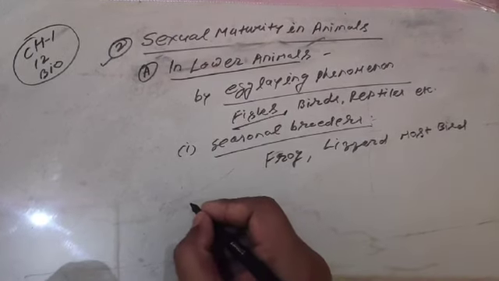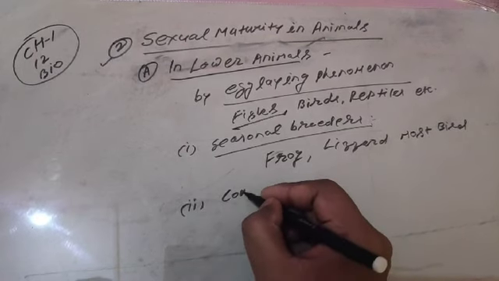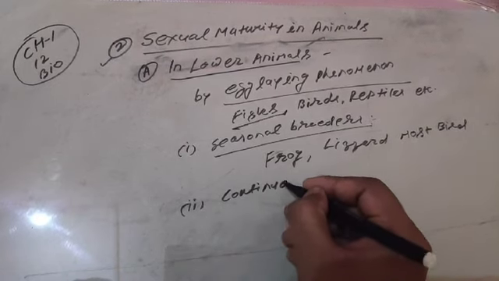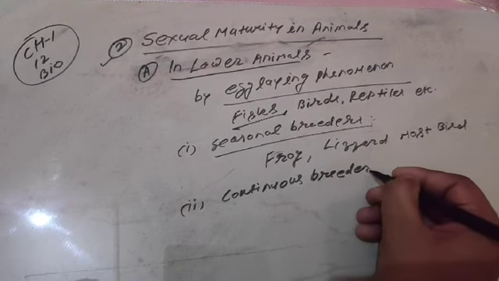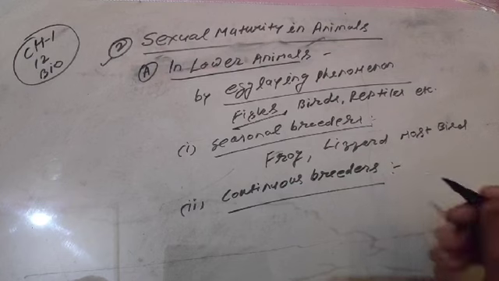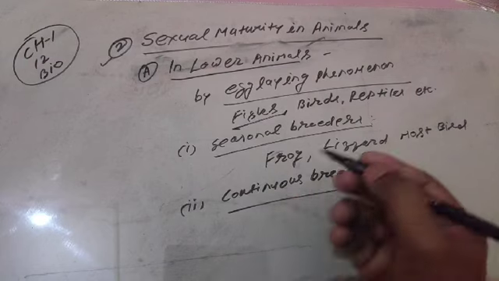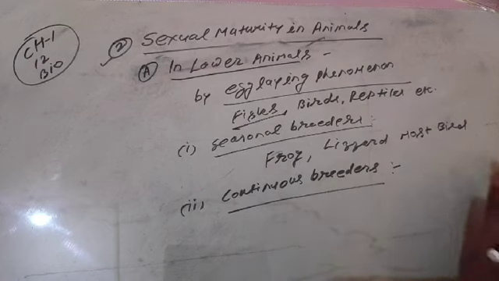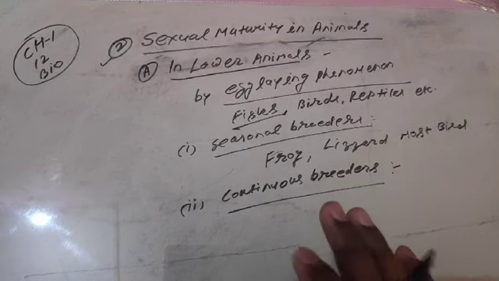Now back to the second part, that is continuous breeders. Some animals lay eggs throughout the year, that is throughout all weather conditions. So what are continuous breeders? Organisms that lay eggs throughout the whole year, throughout all weather conditions, are called continuous breeders.